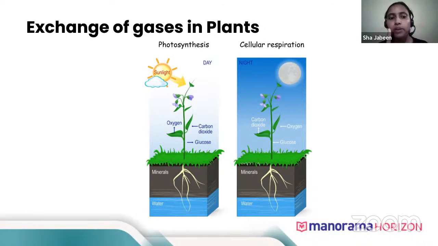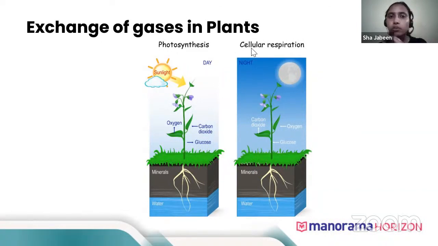Now, one thing you have to remember, respiration doesn't take place only at night. It takes place all day, okay? So there might be a tricky question, when does respiration take place in plants? Don't write that it takes place at night. It takes place the whole day, but the amount of carbon dioxide that is being released through respiration is very less, okay? So we give more focus on oxygen being produced during day and carbon dioxide being produced during night. During night, photosynthesis is not at all taking place. Only carbon dioxide is being released. But don't forget, during day also respiration is taking place.